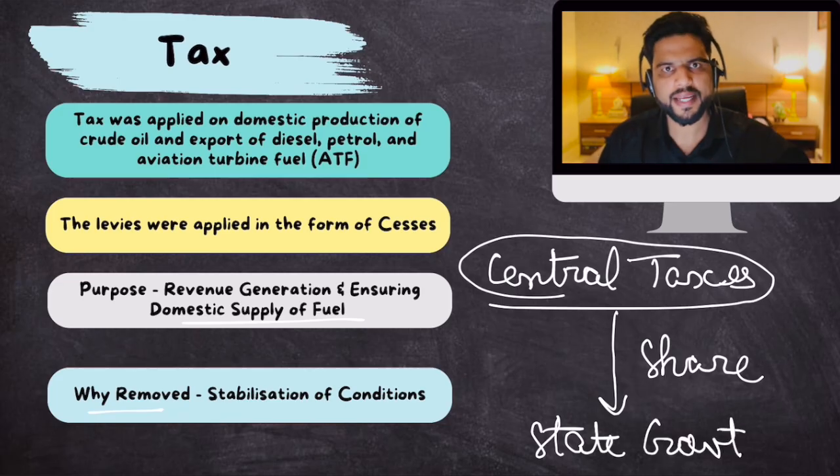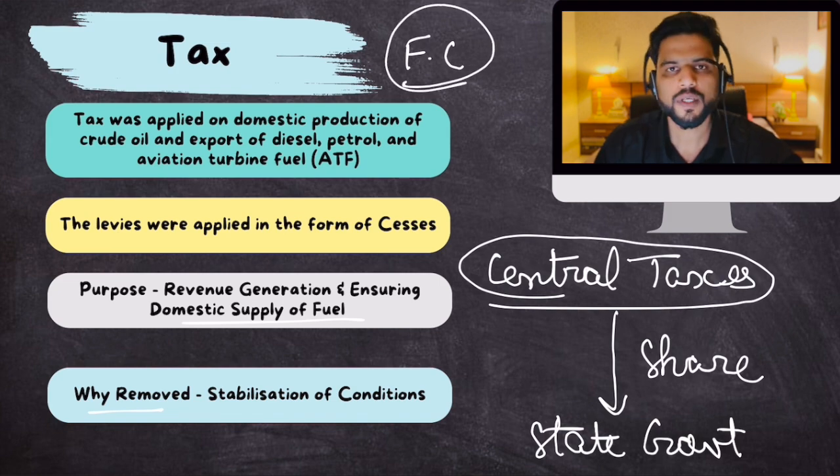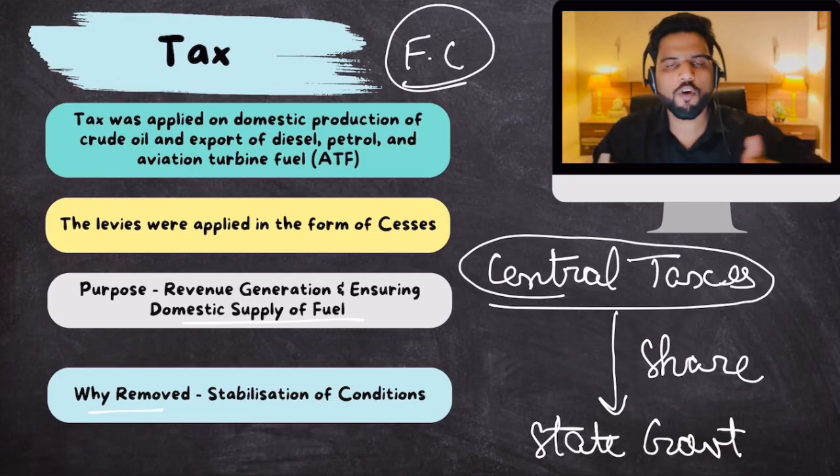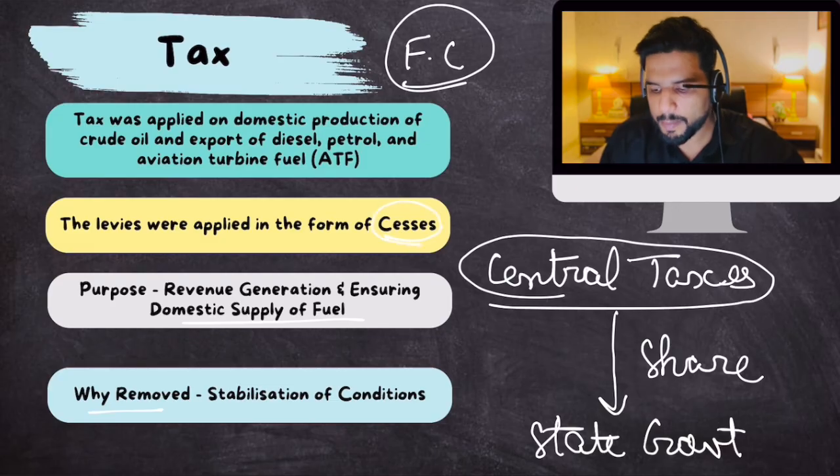And this sharing is as per the decision of the Finance Commission. So the Finance Commission says that you have to share 42%, 43% of your central divisible pool with states. The only caveat is that cesses collected by the central government are not to be shared.